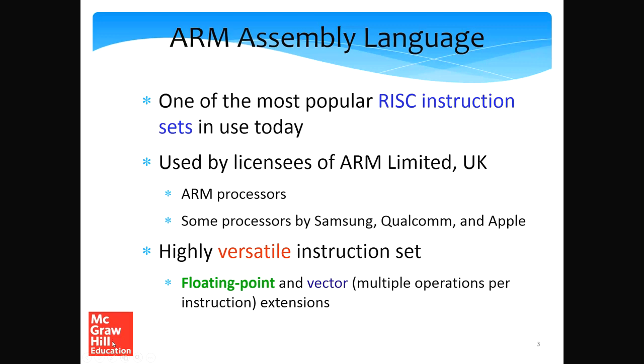Also, ARM has a very popular assembly sub-language or extension called the thumb instruction set. A lot of ARM programs actually use the thumb instruction set, which is a slightly simpler set of instructions than what we present in this chapter. I can refer to it as the thumb ISA or the thumb assembly language. Basically the thumb instruction set is similar to this, just slightly simpler. We'll not discuss it in this chapter. We'll discuss the generic ARM instruction set for integers only.